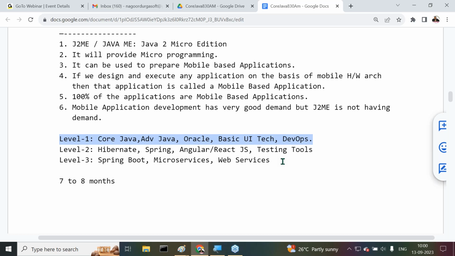Yeah, in the same order, Avinish, yes, definitely, we can follow the same order. Okay, thank you.